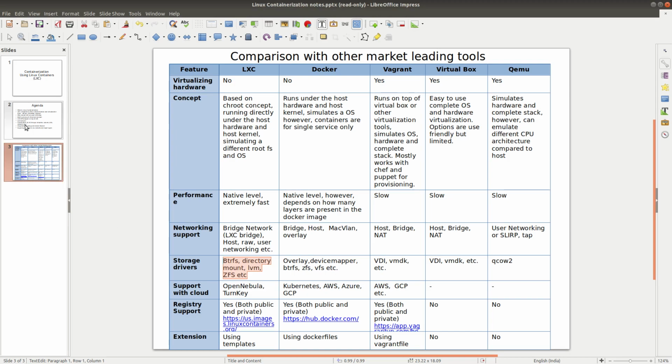I have tried to cover only the brief details because otherwise the video will be pretty long. There are still many things that you can explore on your own. For example, how LXC actually integrates with cloud providers. For Docker, you might have already used Kubernetes, Azure, and AWS and all these things. But for LXC, you also have a cloud provider called OpenNebula, which supports LXC containers out of the box. So you can always go through it.